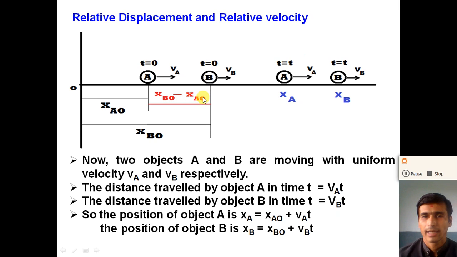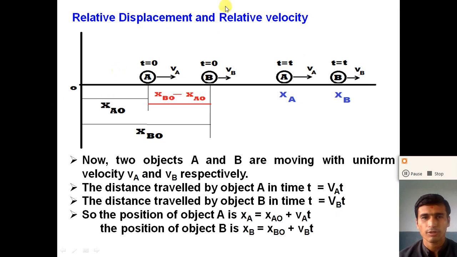Now, at time t equal to 0, object A starts moving with the velocity VA and object B starts moving with the velocity VB in the same direction. What do we mean by that? If the relative displacement between these two objects increases, decreases, or becomes zero, it depends on the velocity of object A and the velocity of object B, right?